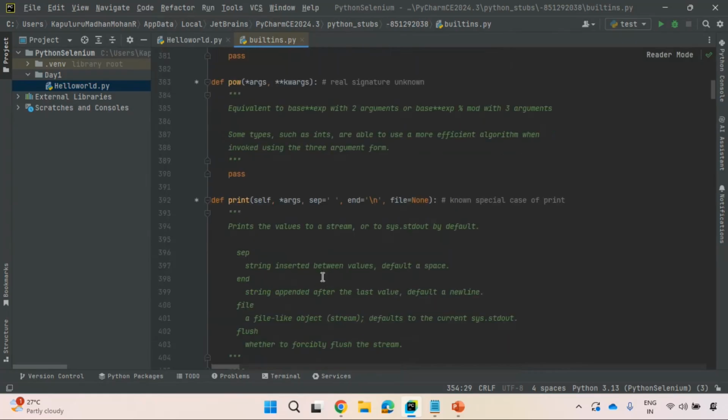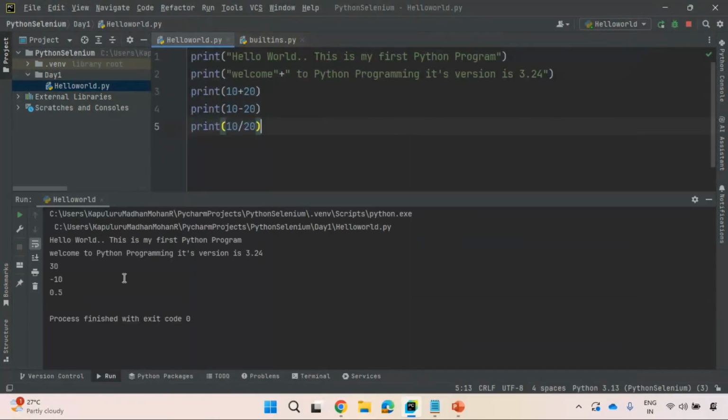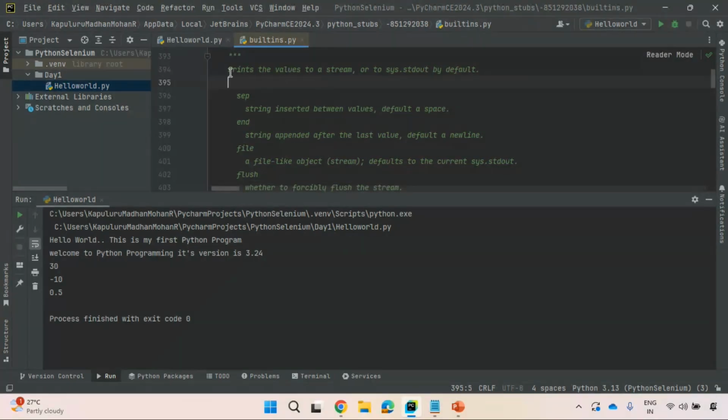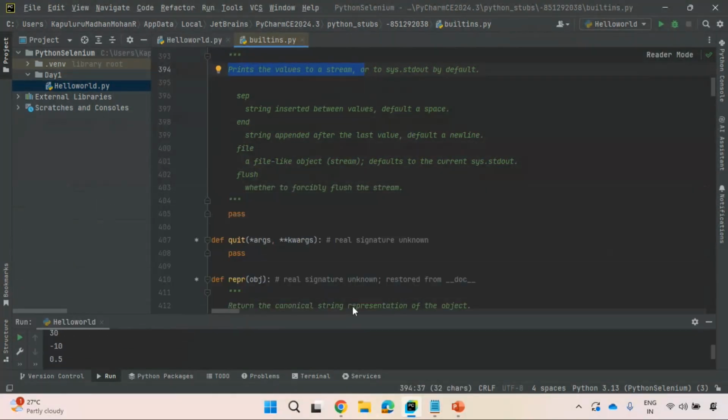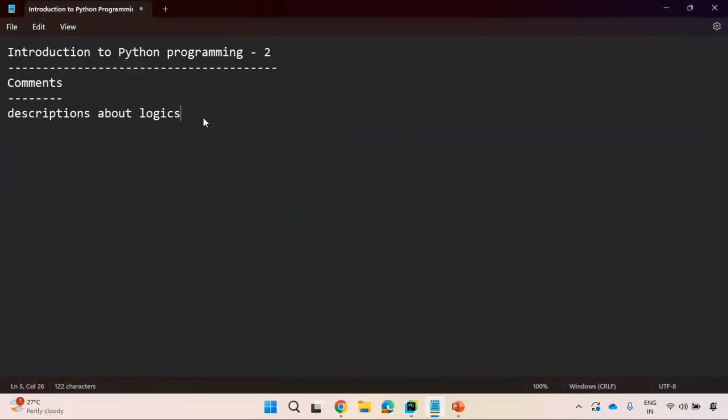So what will this print do? It prints the values to a stream. That means it will print the output in the console. You see here, when I execute this, it is printing the output. How is it possible with the help of this print? This print method prints the value to this output stream. Is it giving you some description about this function? So comments are descriptions about logics. To understand logics very easily, we will specify descriptions. Going ahead, we'll also specify descriptions.